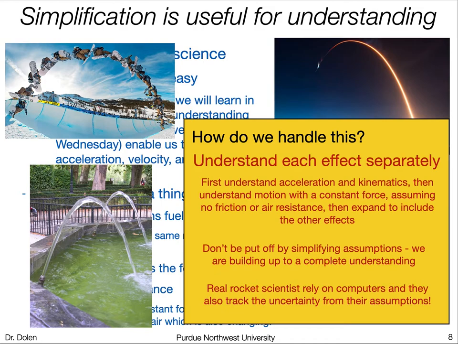And hopefully those simulations would be tracking all the uncertainty that comes from any assumptions you're making along the way. But if we want to understand this rocket motion, first we can understand what happens just with the snowboarder flying up into the air. They follow this kind of parabolic path, the same parabolic path you see from the water in a fountain. So we can try to understand each of these effects, and once we can predict and understand these, we can expand outwards.